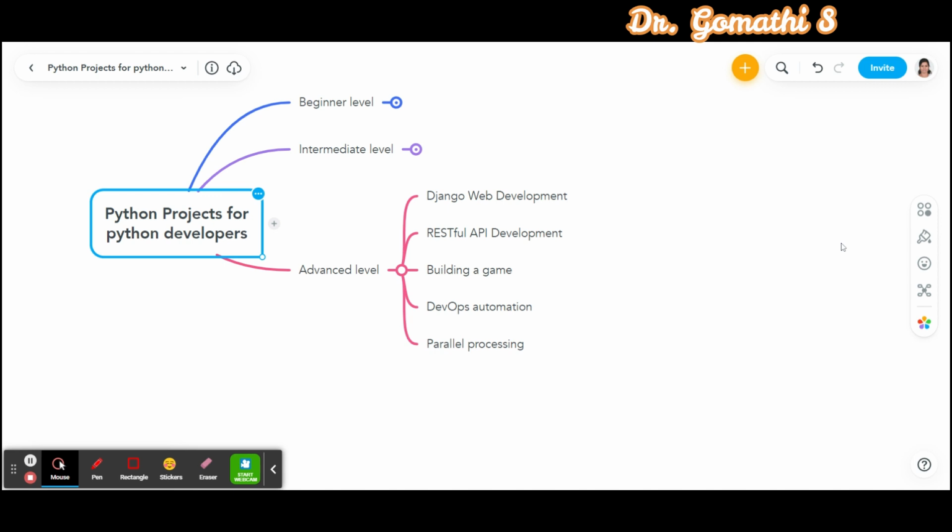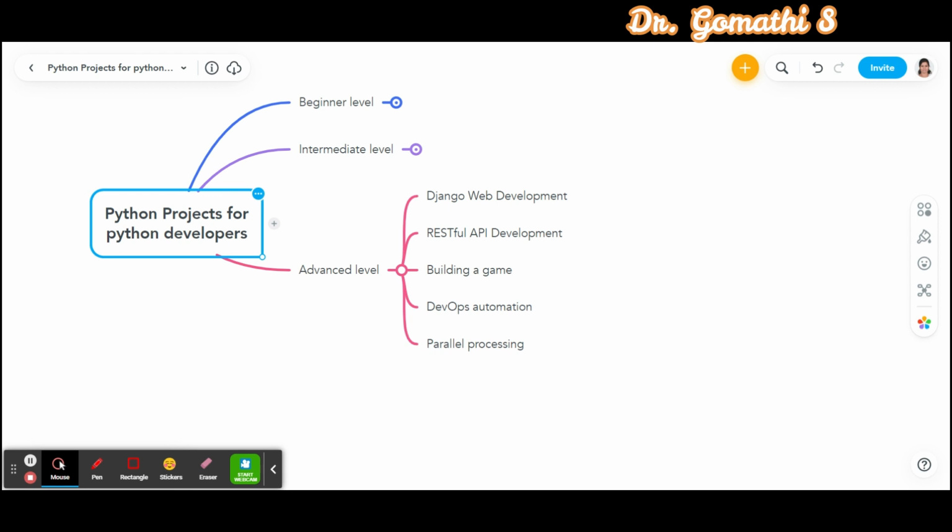Next one is RESTful API development. Build a RESTful API using the Flask or Django framework that allows external applications to access your application's data. So the project will teach you about building APIs using Flask or Django, working with JSON data, and handling authentication and authorization.